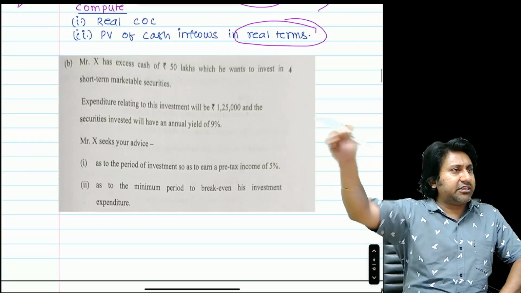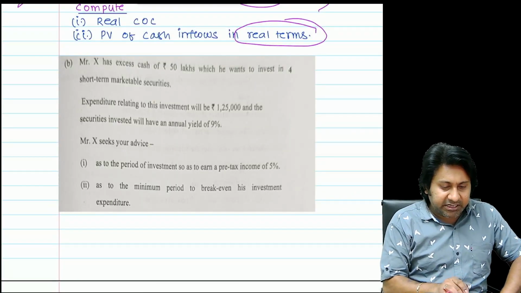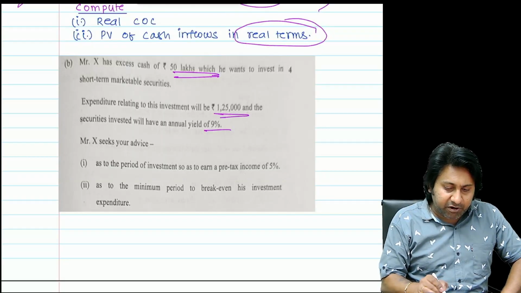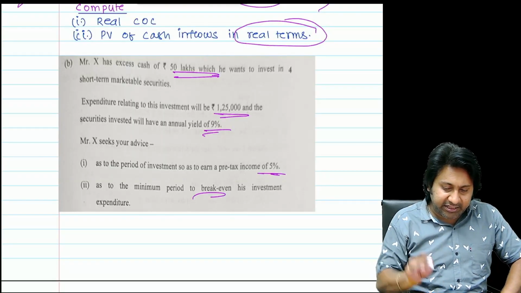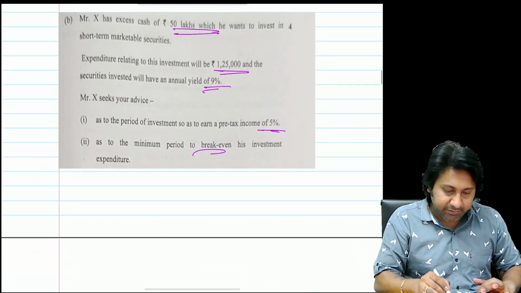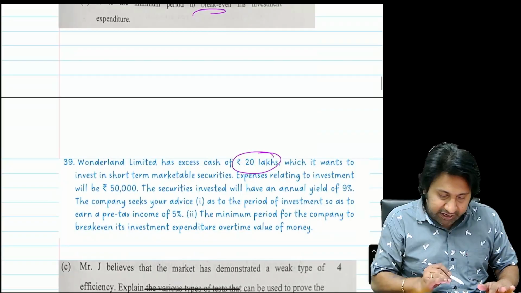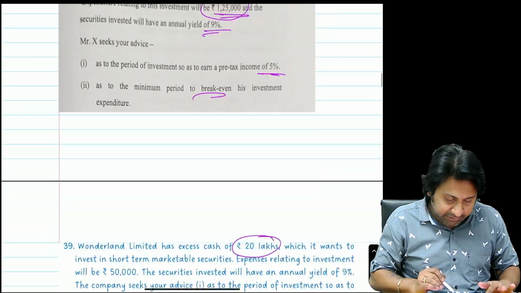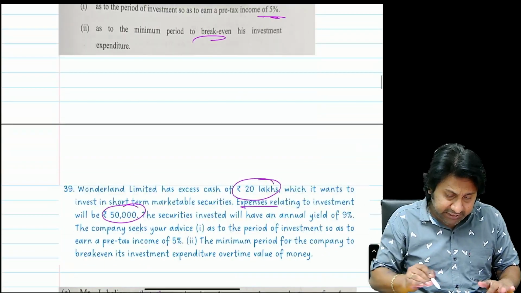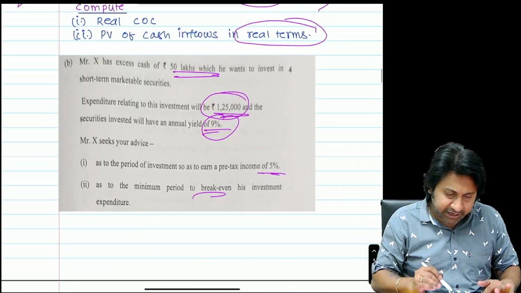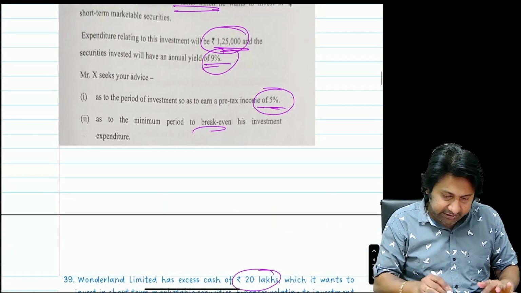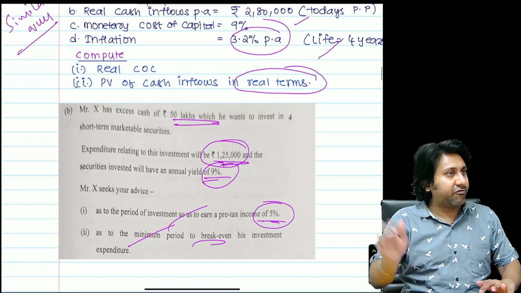Next. This is from the bond valuation chapter. Mr. X has excess cash of 50 lakh. Expenditure 1 lakh 25. Yield is 9%. Like this, I ask the question. Same ditto question. 50 lakhs, 20 lakh. 1 lakh 25 expenditure, 50,000 expenditure. 9% yield. 5% pre-tax. Same question, 4 marks again.